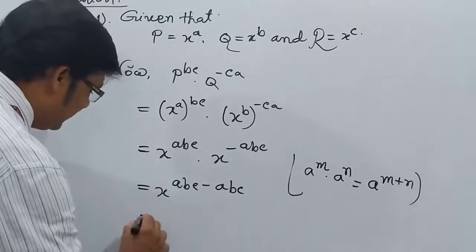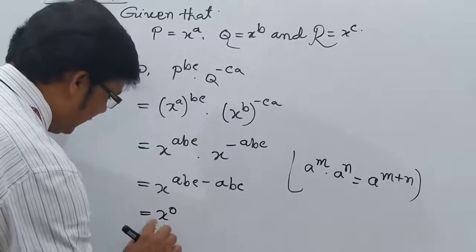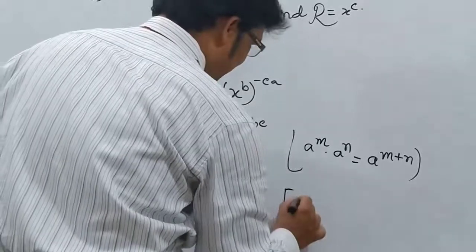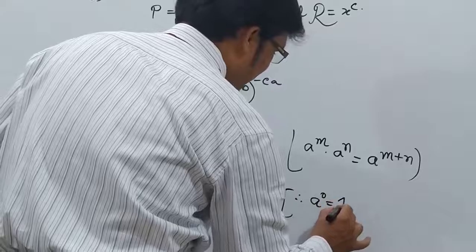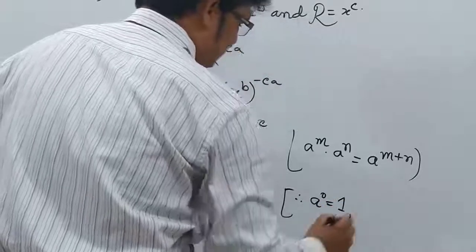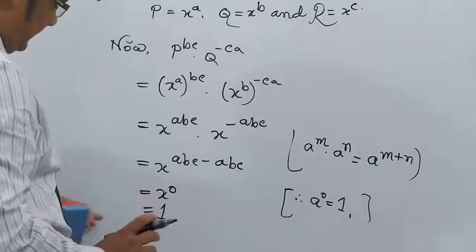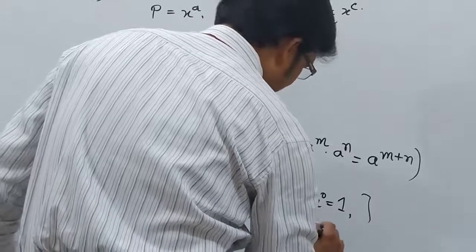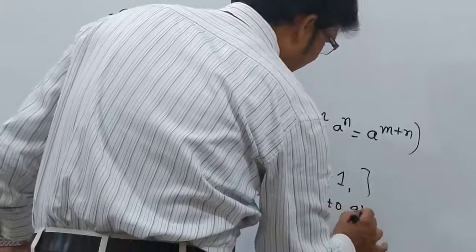So x to the power 0 means 1, because, as you know already, a to the power 0 will be 1. Here also there are some rules: a is not 0 and a is greater than 1.